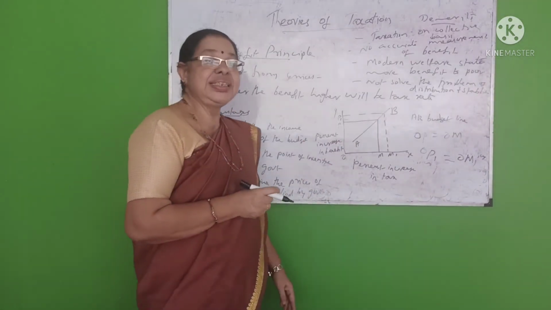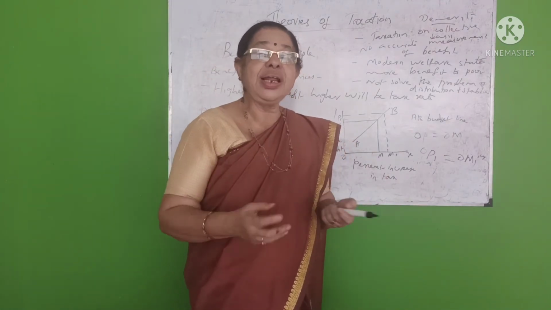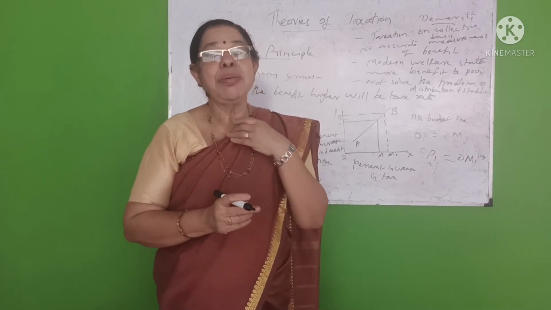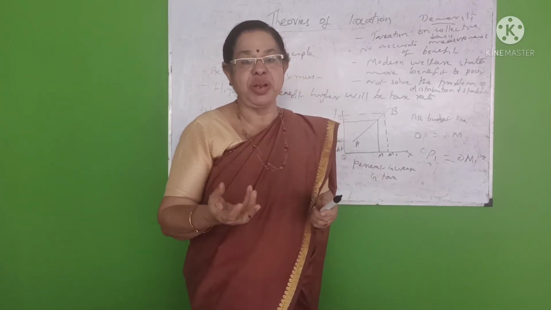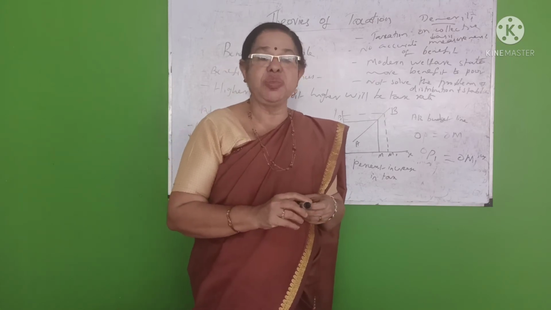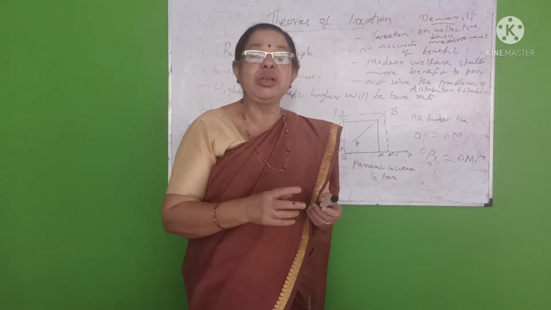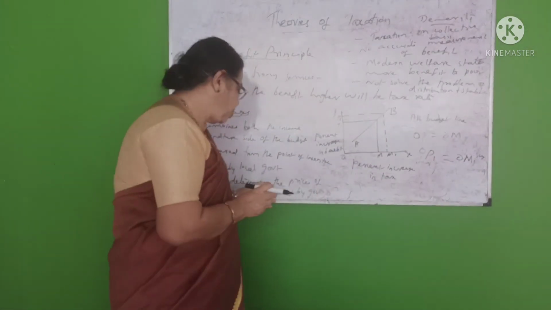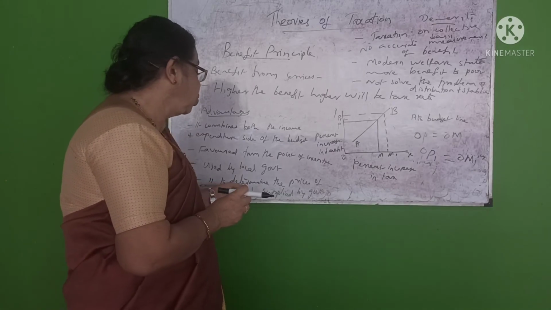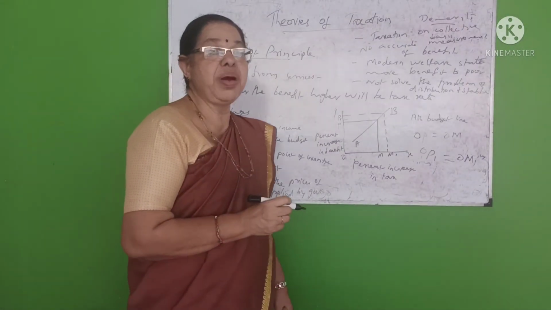And third is that this is mainly applied or used by local government. Local government undertakes so many public services and public works, so it is used by local government. The higher the benefit offered to the community, the higher will be the tax rate. And fourth is that it is used to determine the price of certain goods supplied by government.